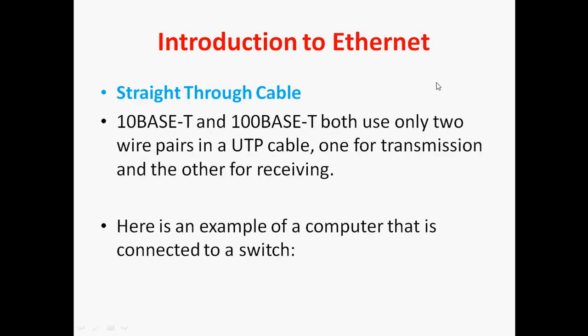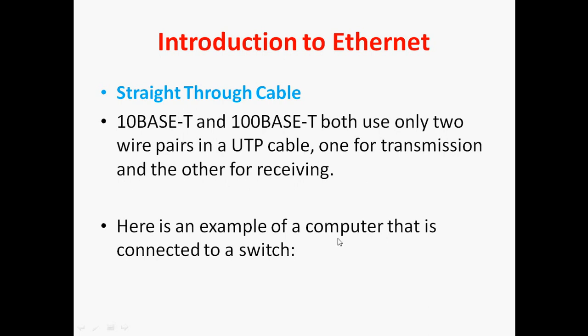Okay, straight through cable, 10 base-T and 100 base-T. Both use only 2 wire pairs in a UTP cable. 10 base-T means Ethernet port, 100 base-T means fast Ethernet port. In a UTP cable we have 4 wire pairs, but they use only 2 wire pairs, one for transmission and the other for receiving.